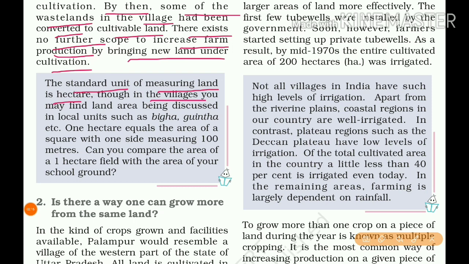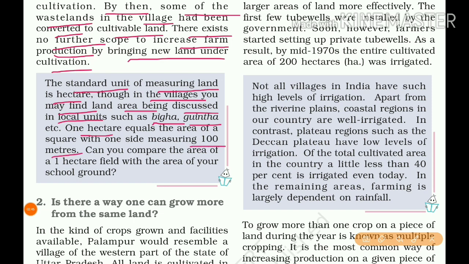Though in the villages you may find land area being discussed in local units such as Biga, Guntha. In Palampur, in north side villages and all, they use local units to measure land areas like Biga, Guntha. 1 hectare equals the area of a square with one side measuring 100 meters.